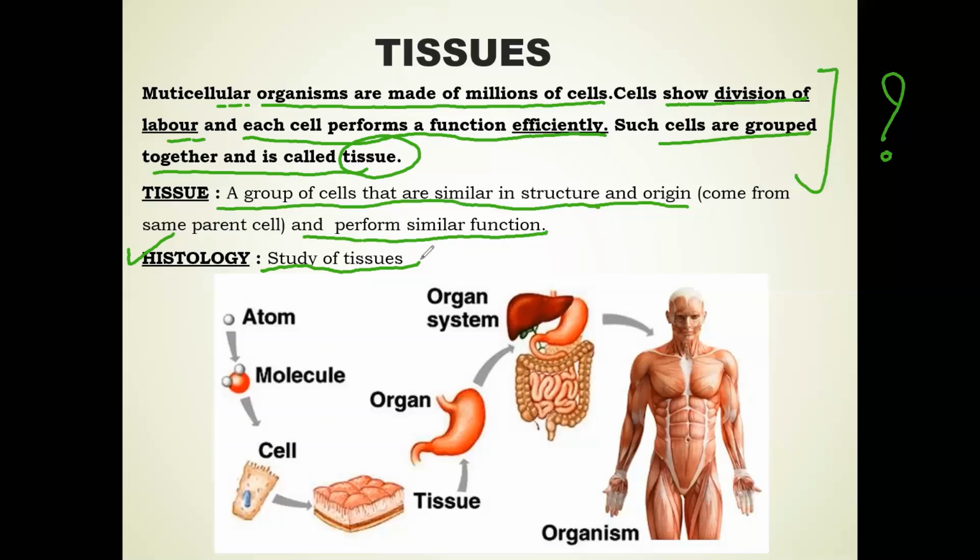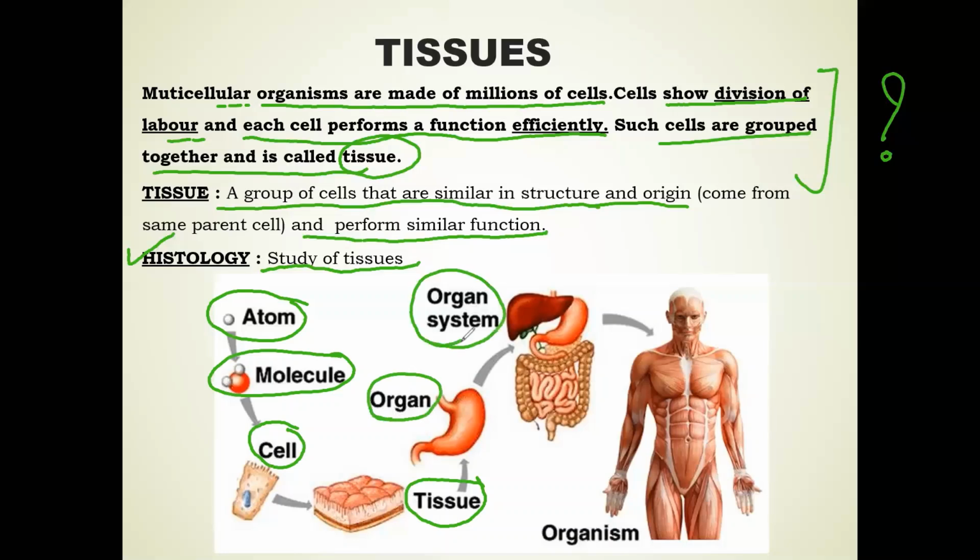Here in the figure, we can see that atoms aggregate and form a molecule. From molecules, cells form, then from cells, tissue is formed. From tissues, organs are formed, and from organs, organ systems form. And finally, many organ systems together form an organism.